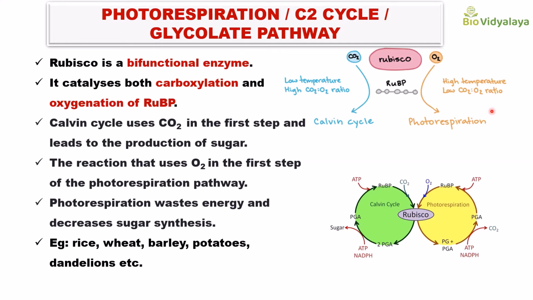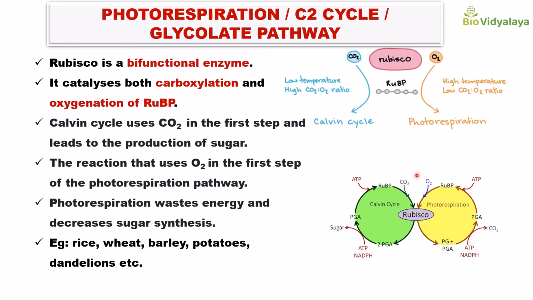In the Calvin cycle, carboxylation fixes carbon dioxide and synthesizes glucose. But in photorespiration, oxygen is fixed by RuBisCO. That is a mistake of RuBisCO, a problem of C3 plants, and that will release carbon dioxide. That means a loss of carbon. So in photorespiration, glucose is not synthesized. Photorespiration wastes energy and decreases sugar synthesis.